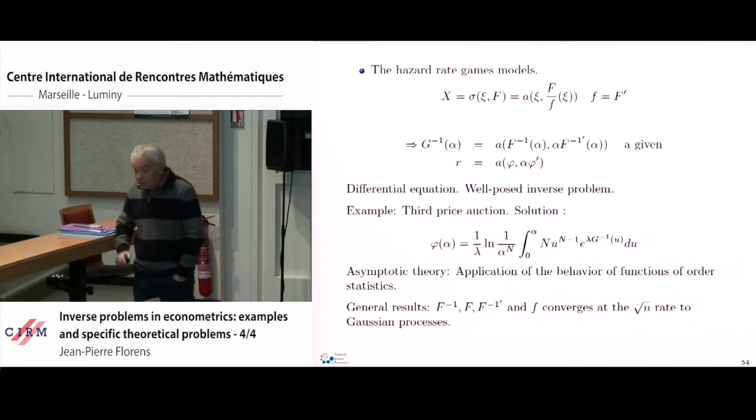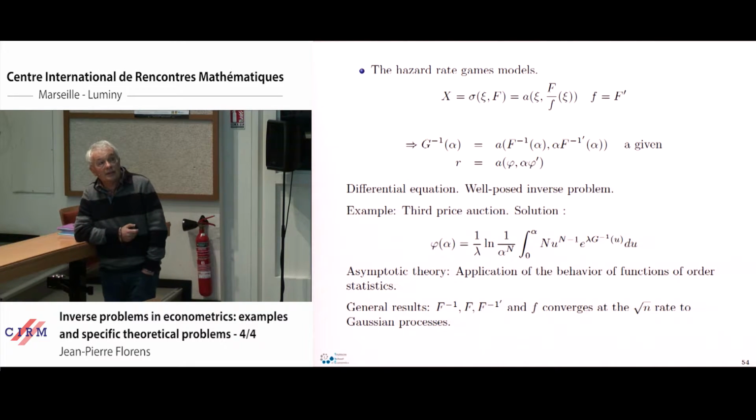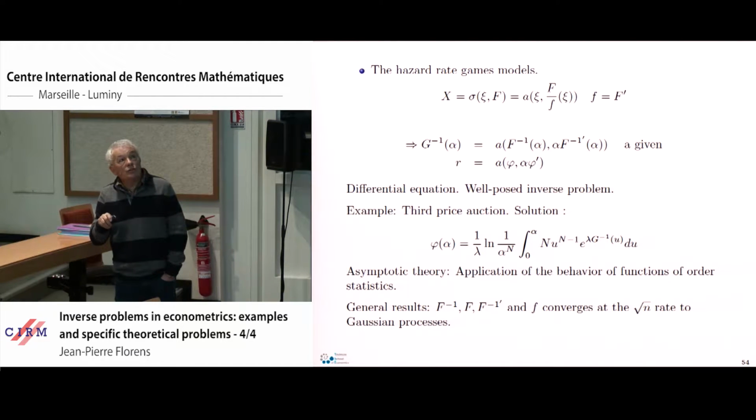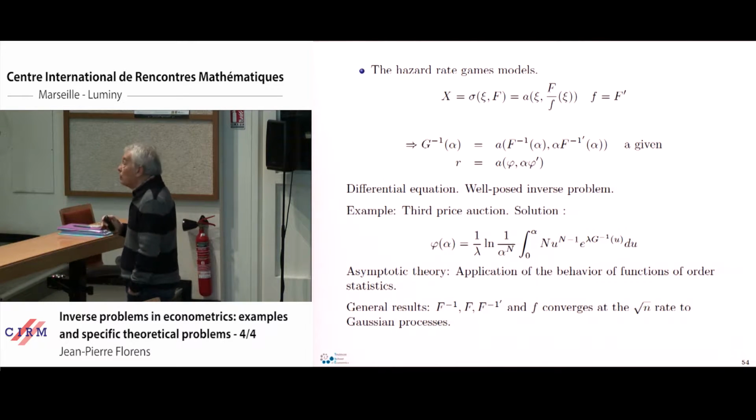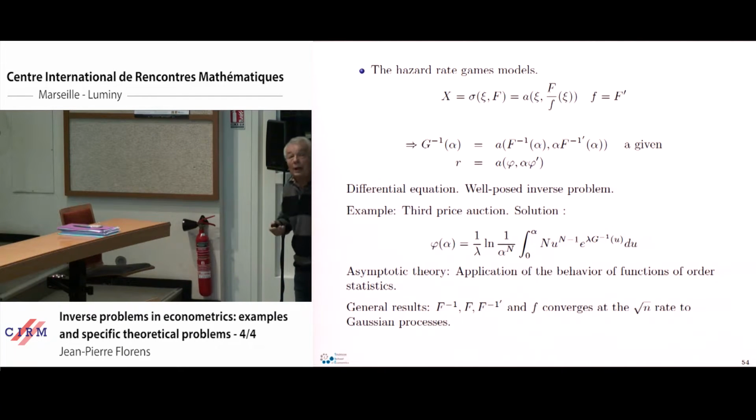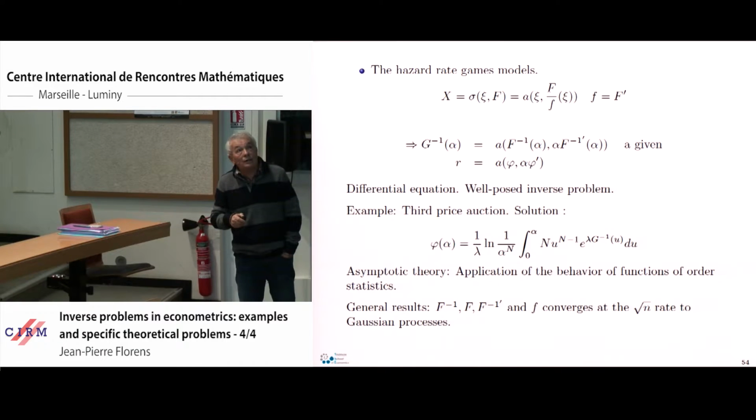Still on the game model, and this is a nice exercise, we have shown before two examples of games where the dependence with respect to the f is totally captured by the ratio big F divided by the density. So economists call that hazard rate. It's not exactly the hazard rate, but it looks like the hazard rate, which is f divided by 1 minus F. But in the economic literature, people call that hazard rate, and so we have followed the same terminology. We call these games hazard rate models.